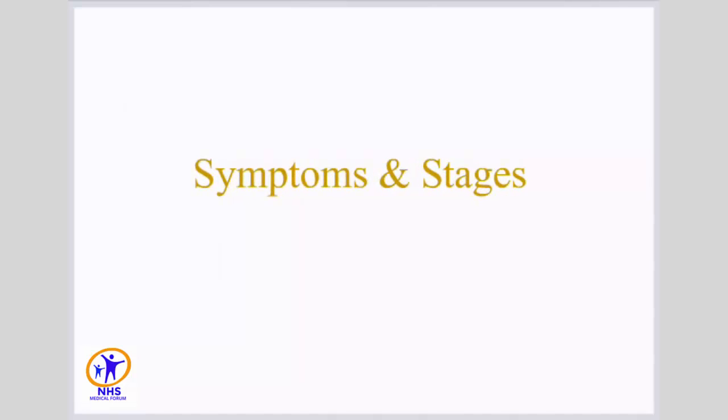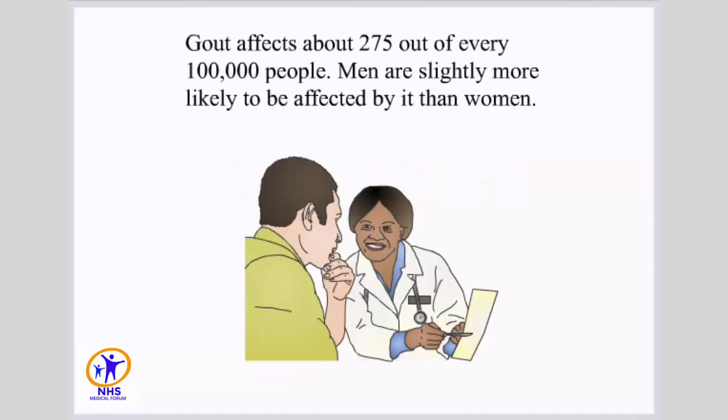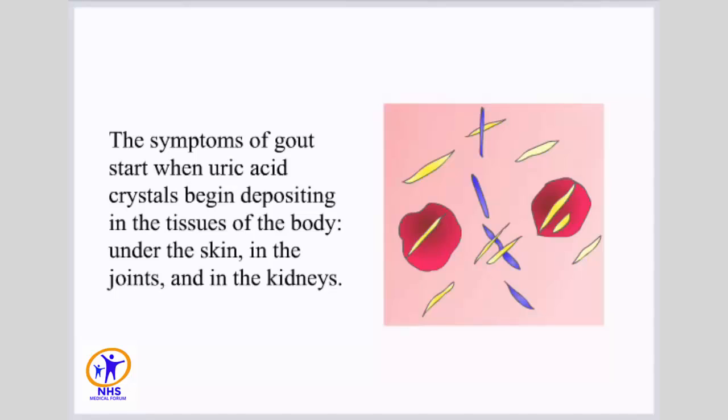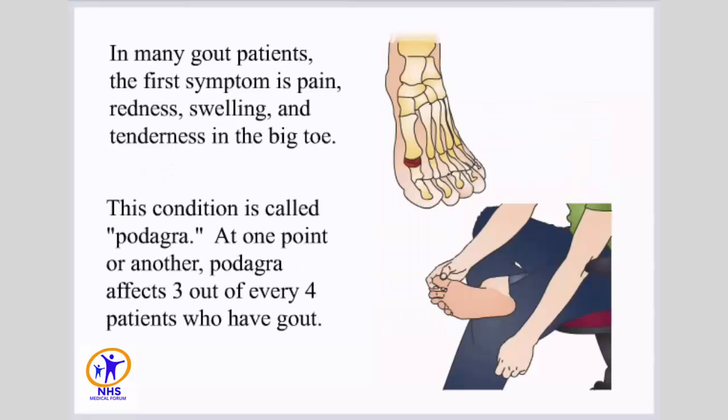Symptoms and stages. Gout affects about 275 out of every 100,000 people. Men are slightly more likely to be affected by it than women. The first symptoms of gout are usually noticed in the early 40s. High levels of uric acid alone usually do not produce symptoms. The symptoms of gout start when uric acid crystals begin depositing in the tissues of the body, under the skin, in the joints, and in the kidneys.